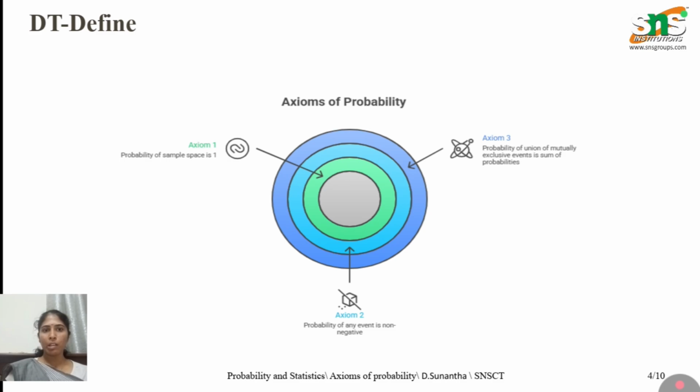Then we have a few results, which are P of null set will be equal to 0. That is, there won't be any probability for the null set. Similarly, P of A bar equal to 1 minus P of A, P of B bar equal to 1 minus P of B, P of A bar intersection B bar equal to P of A union B the whole bar. Similarly, P of A bar union B bar equal to P of A intersection B the whole bar. Next, complement also like this. Then we have some formulas on conditional probability, which we will be seeing in the upcoming videos.